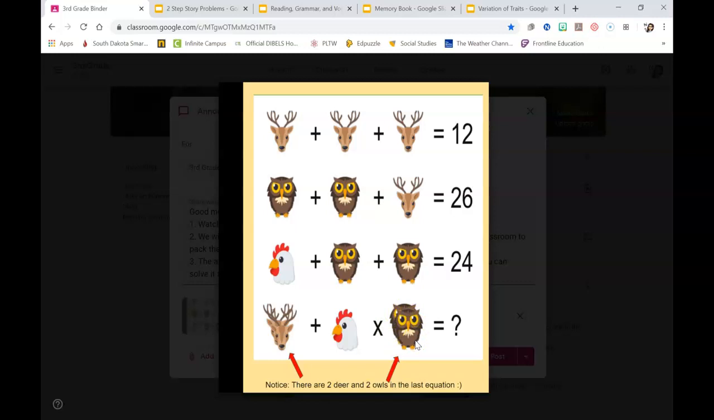Then we haven't done order of operations yet, but you'll learn it tomorrow. When you see an equation that has an addition and multiplication symbol, you want to do the multiplication first. Okay? So notice that there's a double deer and a double owl. Then you're going to want to do the chicken times the owl multiplication first, then add the deer on at the end. Okay? So go ahead and do your best to try to figure out what this bottom equation means and type your answers in the comments below.